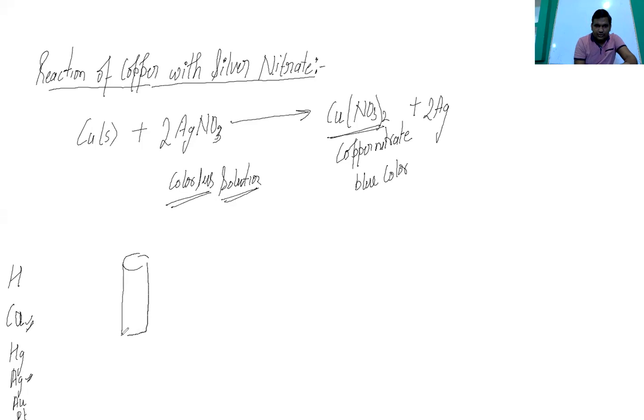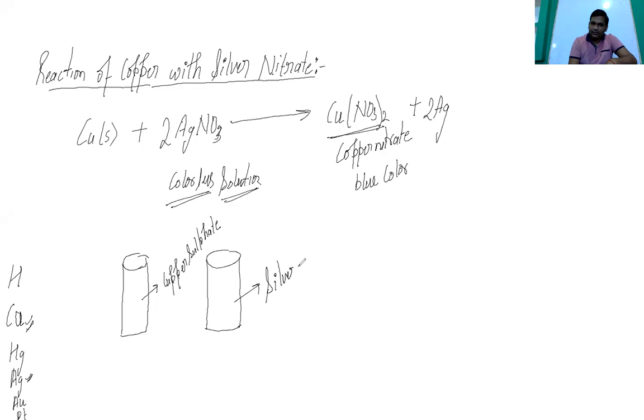So this is one of the test tubes, and there is another test tube. This one is filled with copper sulfate. And this one is filled with silver nitrate. And this is another test tube, which has iron sulfate.